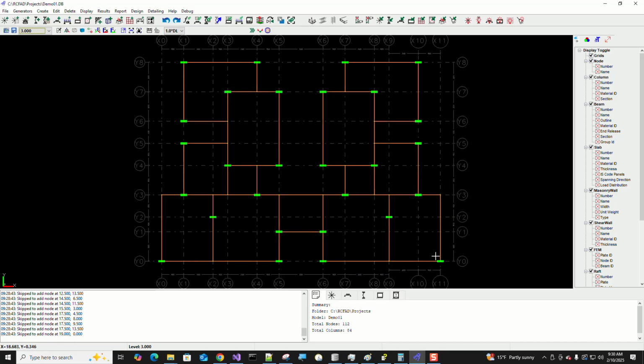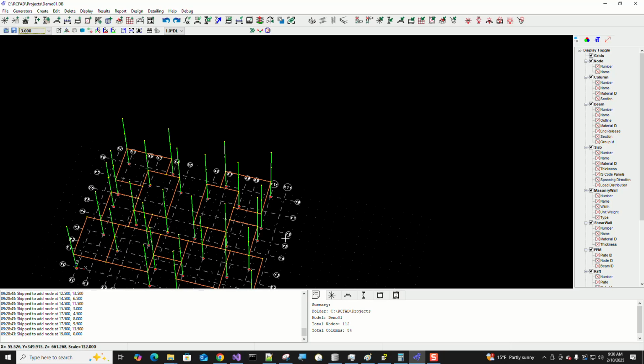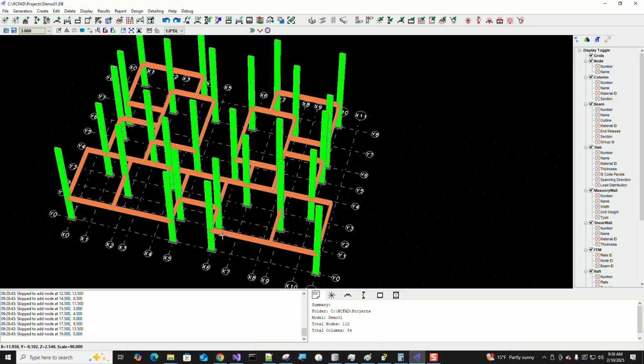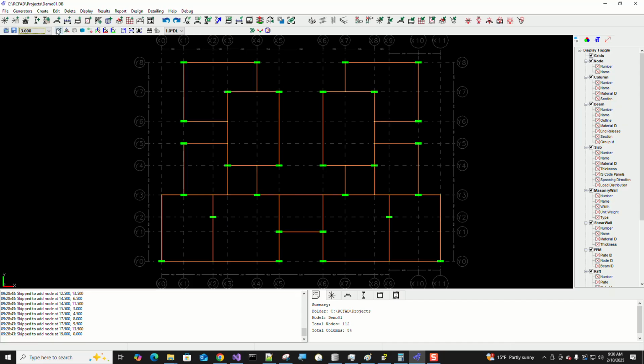You can see that the beam layout is formed on top of the existing model where we had all of the columns. If you take a look at the 3D, you could see that the beams are all generated only at level 3.0. So now let's come back to level 3.0 and make sure that the beams are all generated.